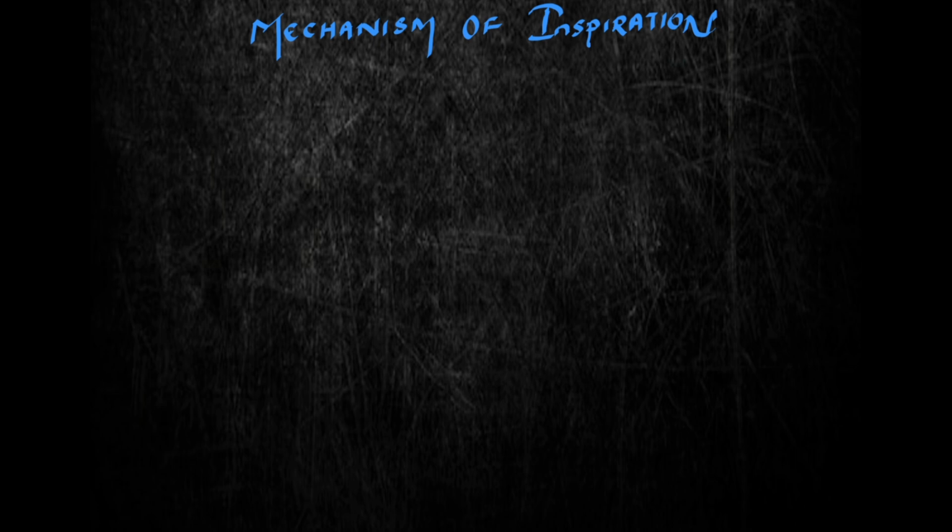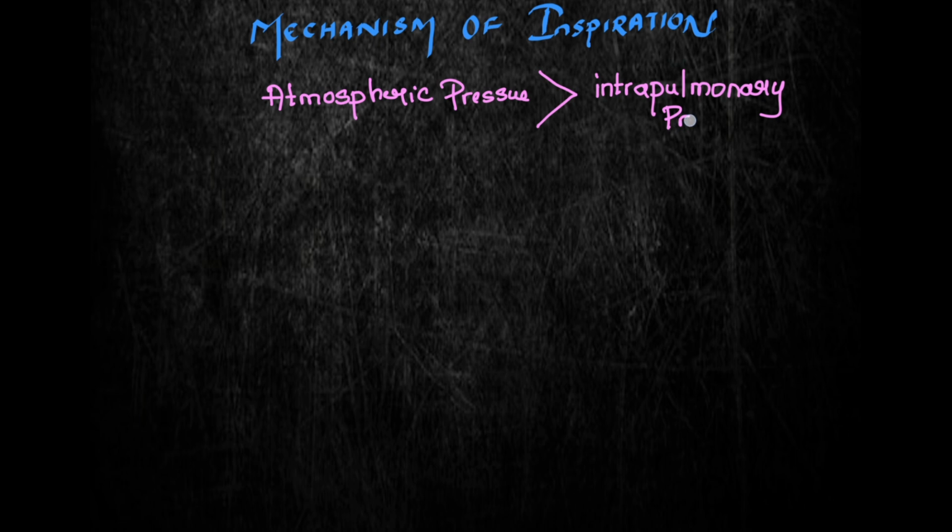So we can write it as the atmospheric pressure, the pressure outside. The atmospheric pressure should be high compared to the pressure inside the lungs, which is also called the intrapulmonary pressure.